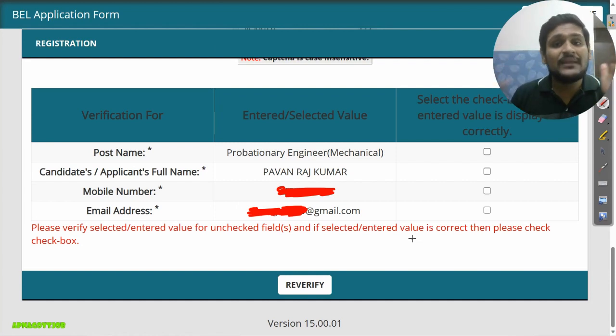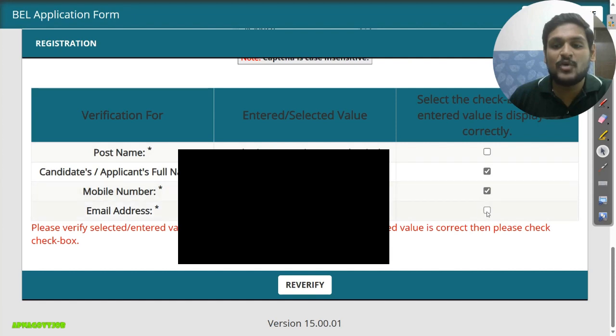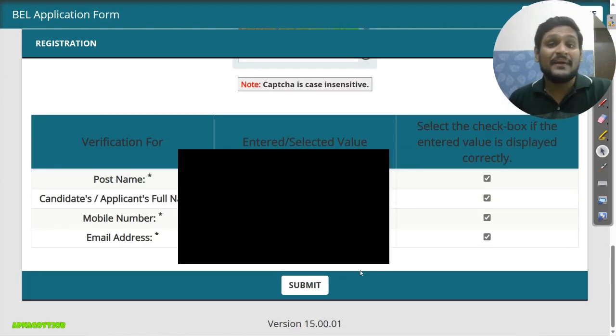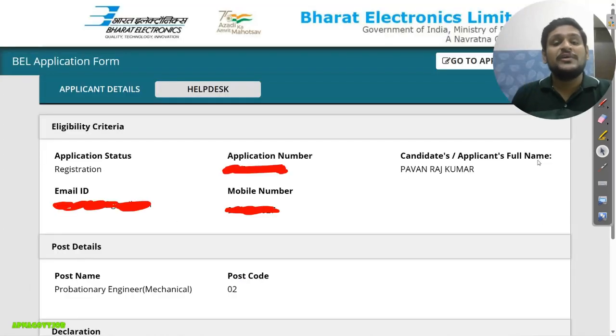Very very important. Check the name and everything properly. And then after that, once you check, click on the checkboxes like this, all the 4 checkboxes, and then click on the submit button. Click on I agree. So here you will get your application number. Just note it down, very important.